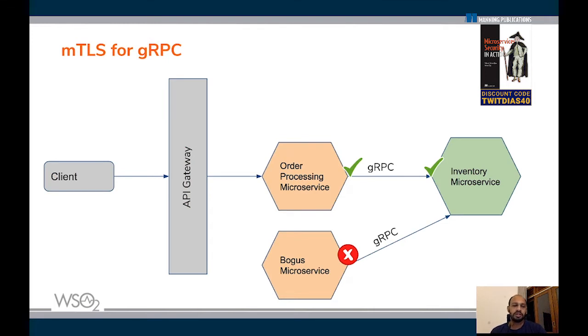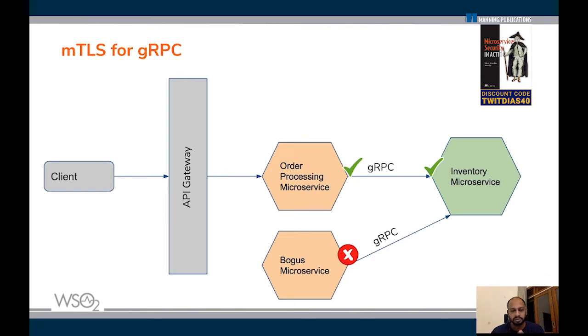So in the example that we just talked about, we talked about a case where the order processing microservice talks to the inventory microservice whenever an order has been processed. So one of the problems with this approach is that there could also be another microservice, what we call a bogus microservice, pretending to be the order processing microservice. So if this microservice makes a request to the inventory microservice with the same payload, with the same message, the inventory microservice will not know how to identify whether this is coming from a bogus microservice or the genuine order processing microservice.